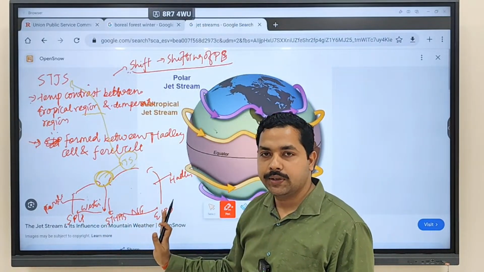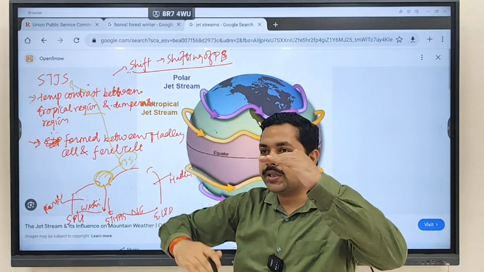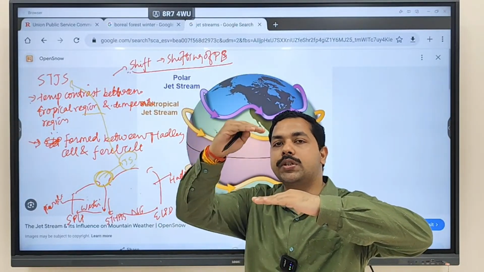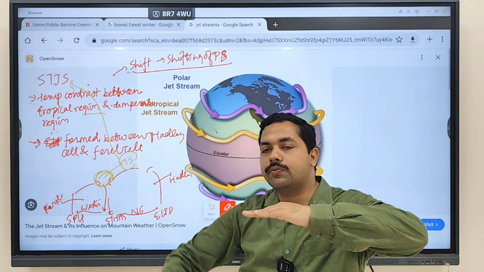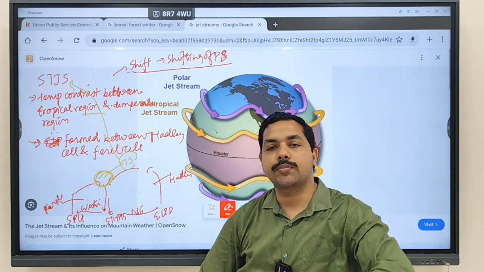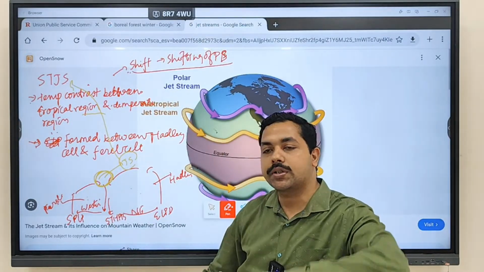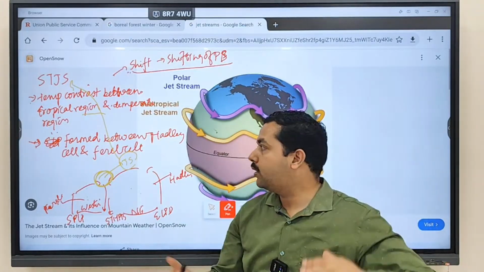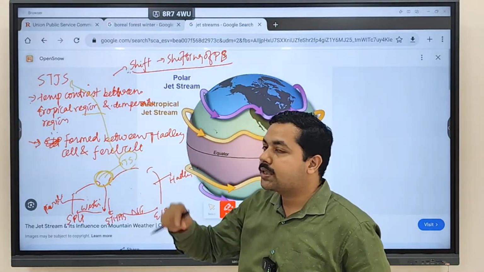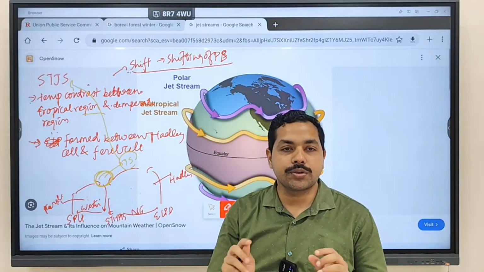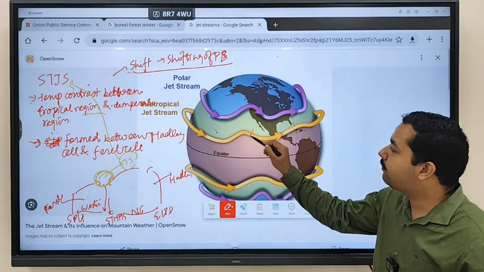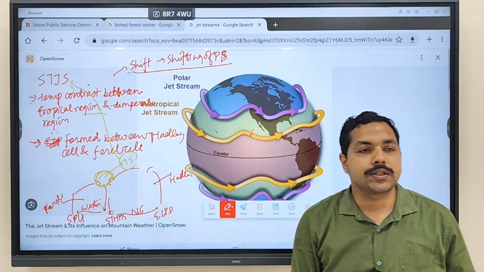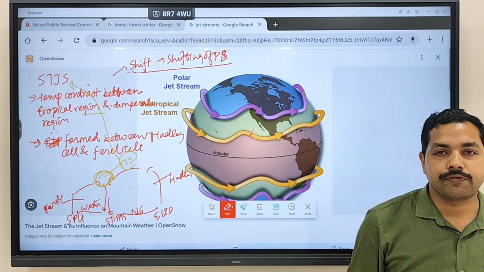You know that the subtropical high pressure belt will shift. Why will it shift? Because the sun's position keeps on changing. When the sun's position is at the Tropic of Cancer, the belt shifts upward. When the sun is at the Tropic of Capricorn, the subtropical high pressure belt shifts downward. So the subtropical jet stream is not fixed. As the pressure belts change, you will also see this shifting.